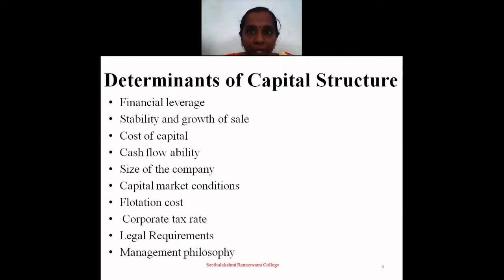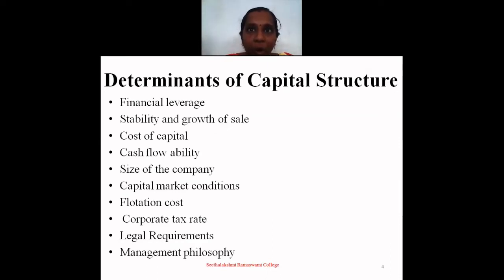The capital structure should be designed to minimize the overall cost of capital. Cost of capital is nothing but the minimum rate of return expected by the suppliers. In formulating the capital structure, the company should aim at minimizing the cost of capital by an appropriate combination of different sources. The next one is cash flow ability.